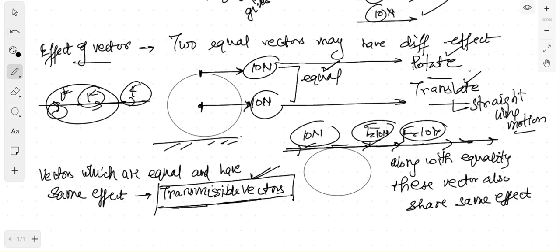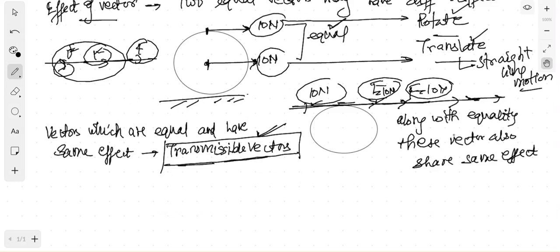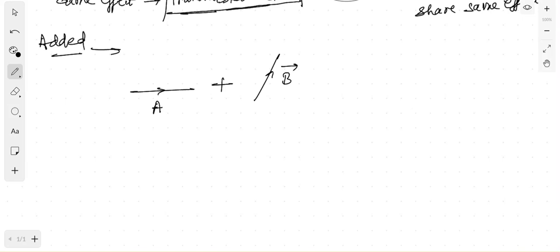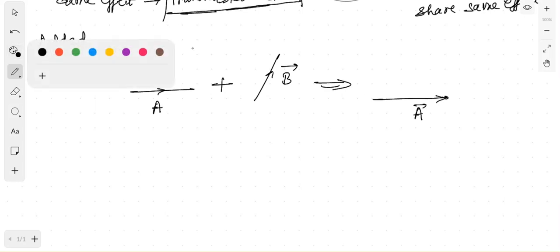Fine. Now moving on to the addition and subtraction of vectors, how the vectors are added and subtracted. First we'll be dealing with addition. Suppose two vectors are given, one is this, let us say vector A, and you have to add this vector B to it. Now how do you add two vectors? A very simple way. What you have to do is draw the first vector. This is A. Now from the head of the first vector, draw the second vector.